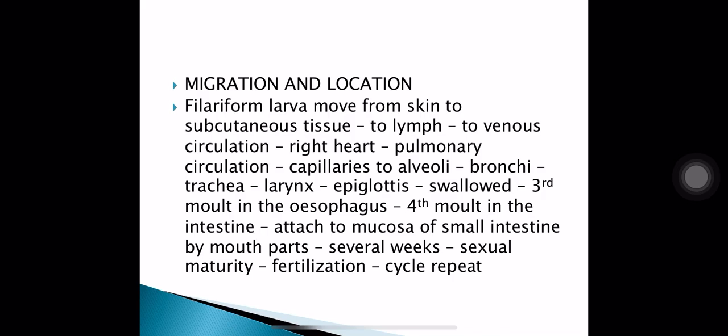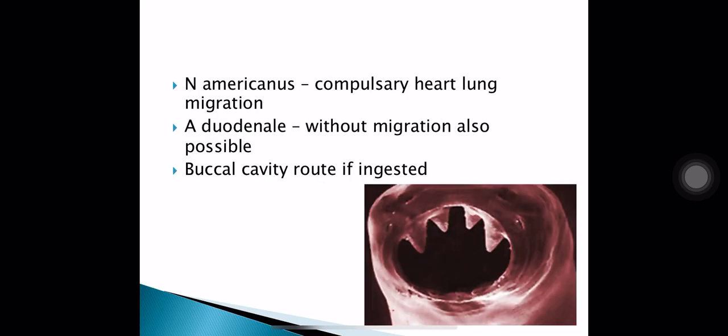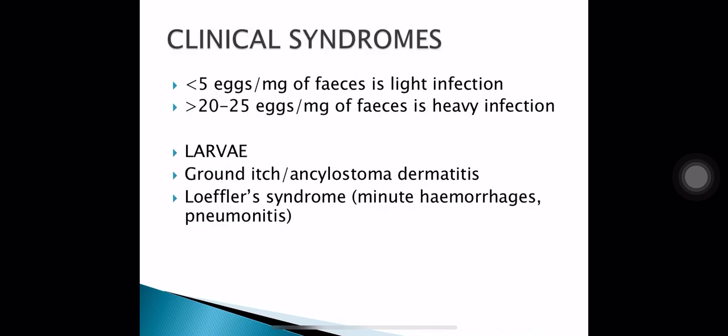is repeated. So you can see here that the worm, after entering the circulation, has gone through the heart-lung migration cycle, which is a part of its growing process in which moulting takes place. In case of Necator americanus, the heart-lung migration is compulsory. It cannot grow ahead in its life cycle without the heart-lung migration. But in case of Ankylostoma duodenale, even without the heart-lung migration, it can move ahead in its life cycle. If it enters through the buccal cavity, then from the buccal mucosa it will enter the circulation.